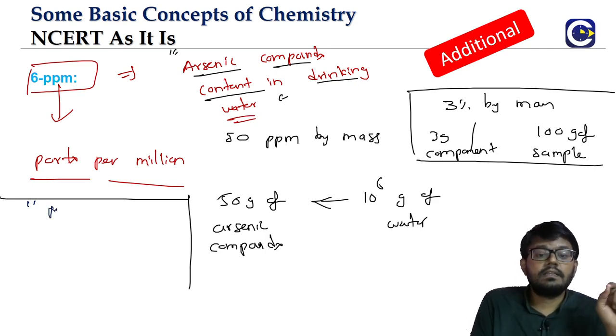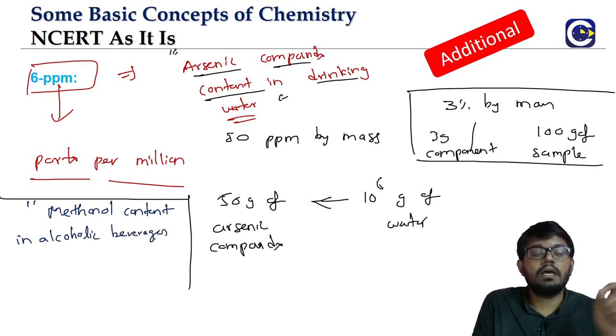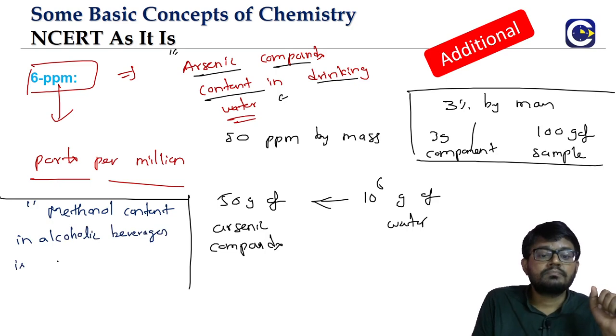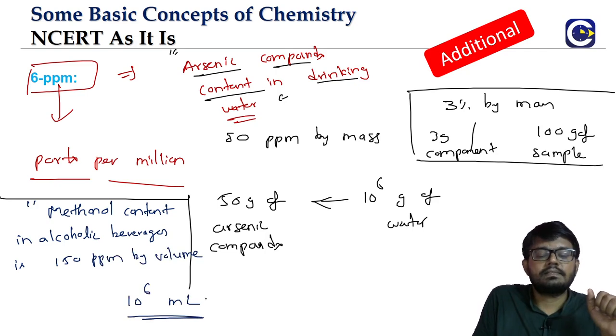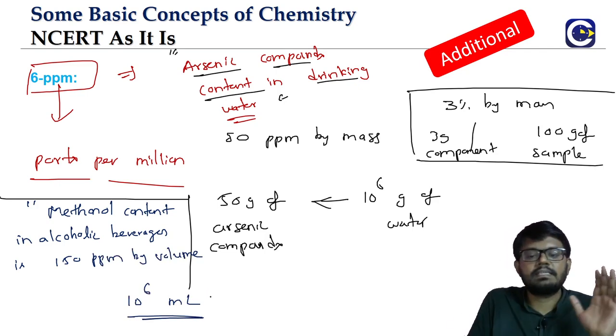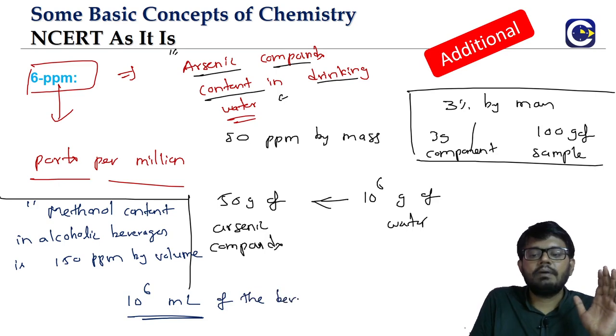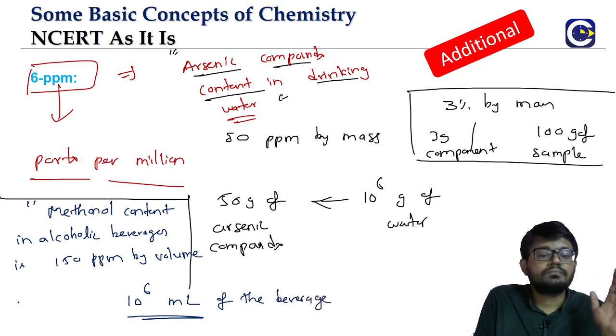So if I say that the methanol content in alcoholic beverages, the drinking alcohol, is 150 ppm by volume, it means if you take 10 power 6 parts, it can be ml or anything, if you take 10 power 6 ml of the beverage, in that 150 ml will be this methanol.